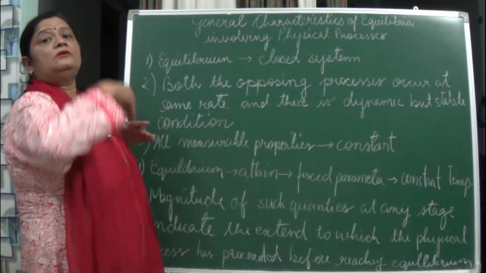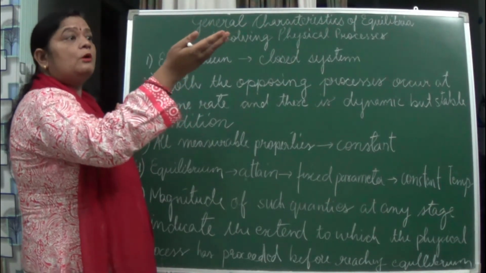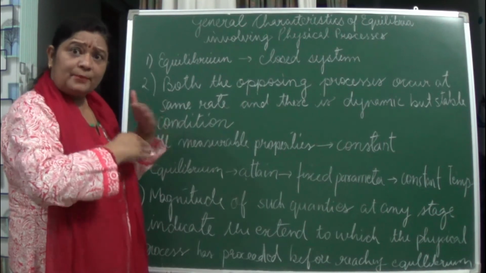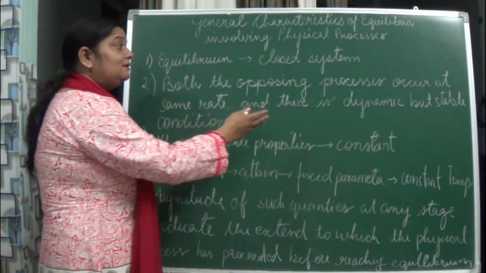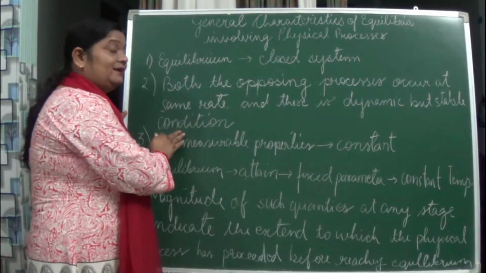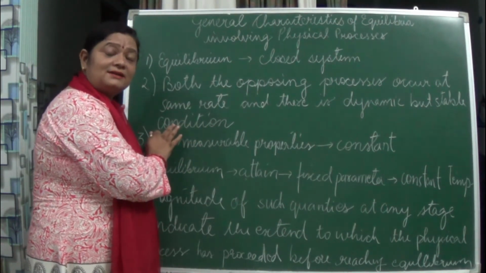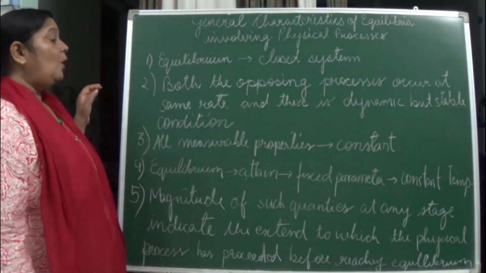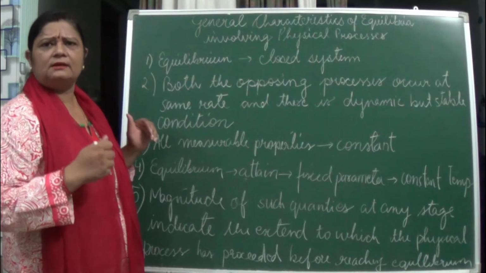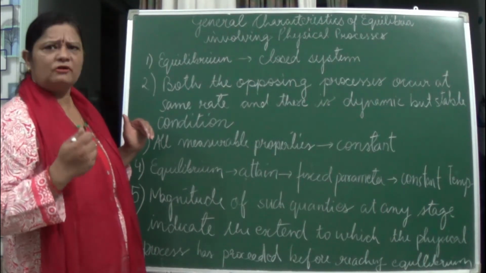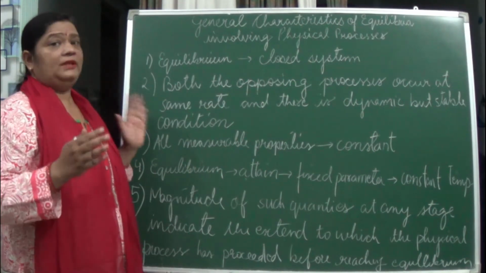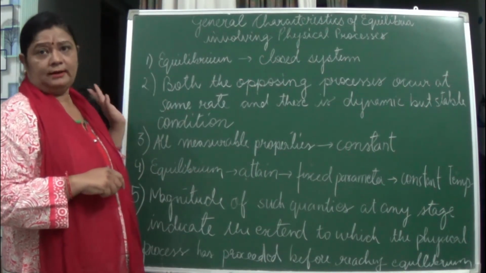The amount of water which is being formed in the vapor form, and from that also what water is being formed. So it is in a process. So it is dynamic in nature. But yes, even though it is dynamic in nature, it is a stable condition. Now all the measurable properties which we are seeing over here are constant, like temperature, pressure, number of moles. If we disturb these properties, then equilibrium won't be attained.